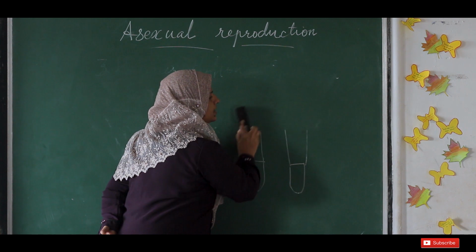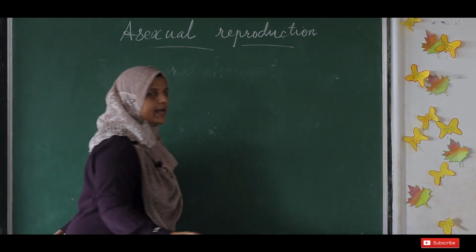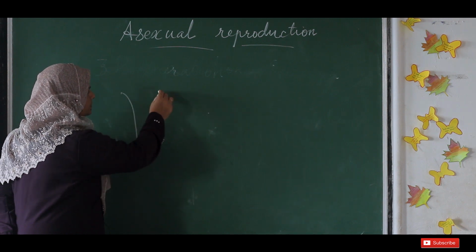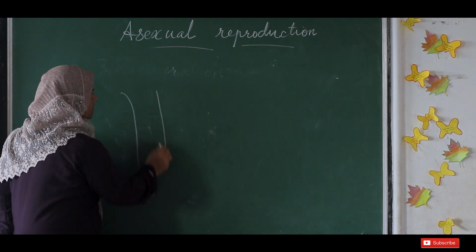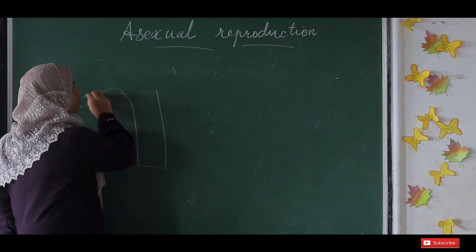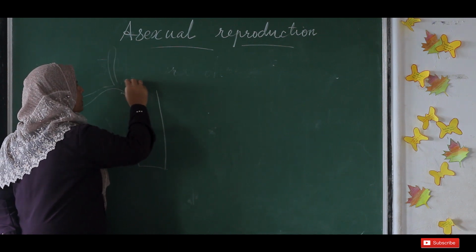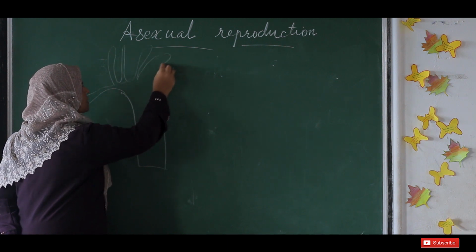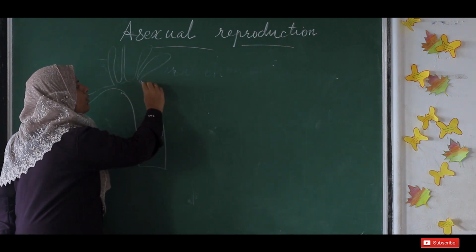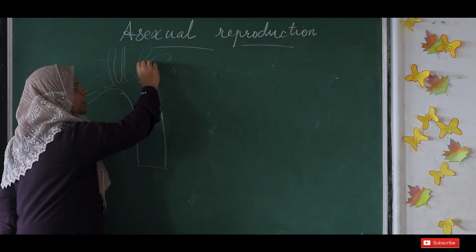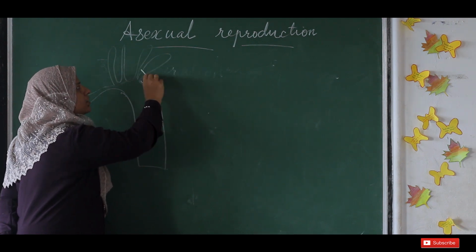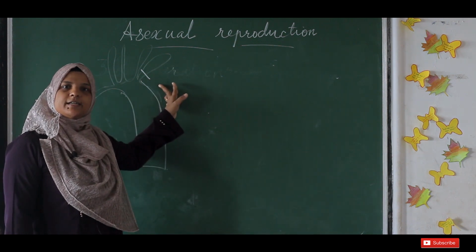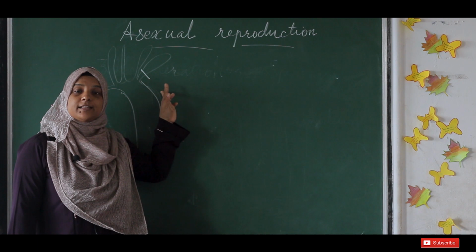And even in hydra this regeneration can happen. Another example is hydra. This hydra is attached to some surface, and we know it has a number of tentacles, arm-like structures. Now, if one of this hydra's tentacles gets cut off from its body, it can regenerate this tentacle.